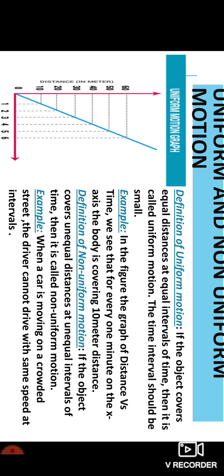When a car is moving on a crowded street, the driver cannot drive with the same speed at intervals. You are all very much used to the traffic, yes? When you are on a highway, you can maintain the speed. But when you are on a crowded street or traveling in traffic, you cannot maintain the speed at regular intervals. You need to keep on applying the brake, increase the speed sometimes, decrease the speed sometimes. So you are not able to cover equal distances in equal intervals. Such motions are called non-uniform motions.